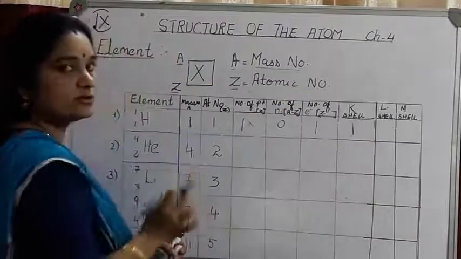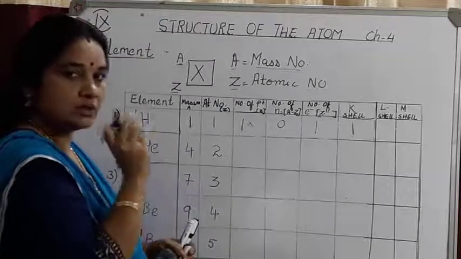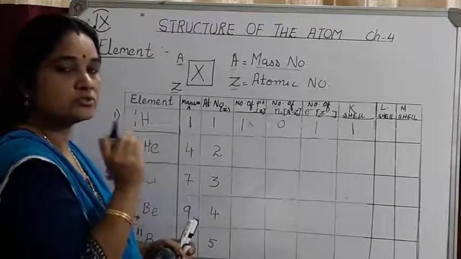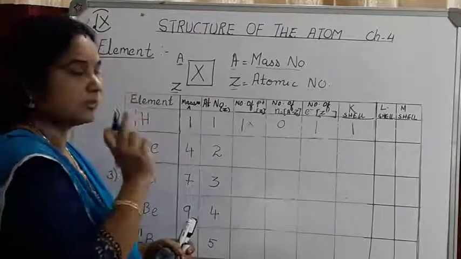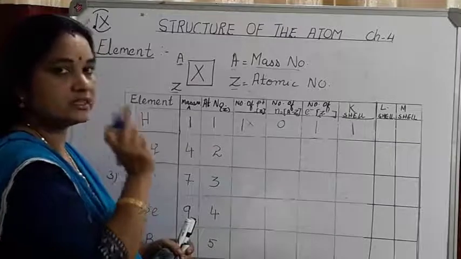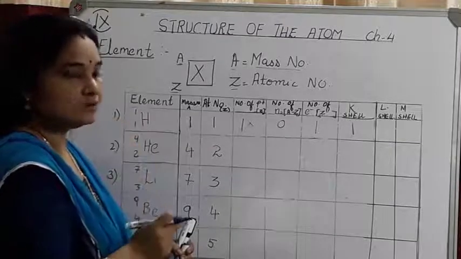Okay, so the hydrogen atom will have a nucleus with 1 proton and 0 neutrons, and there is 1 orbit, 1 shell, that is the K shell, and the K shell will have 1 electron in it.